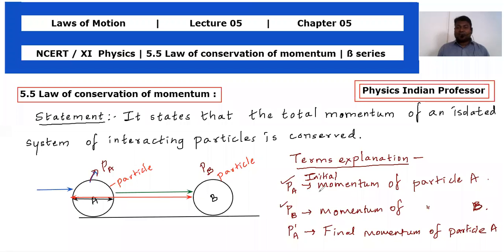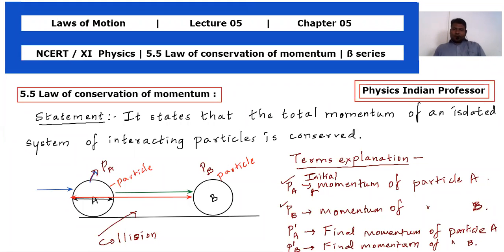PA क्या होता है? Initial momentum of PA, क्योंकि we are using the event in between these two bodies, particularly collision. तो collision के हिसाब से हम लोग क्या कर रहे हैं? Two references ले रहे हैं for the momentum. One is initial one, another one is final one. Now P dash to the base B. Okay, so this is final momentum of particle B.